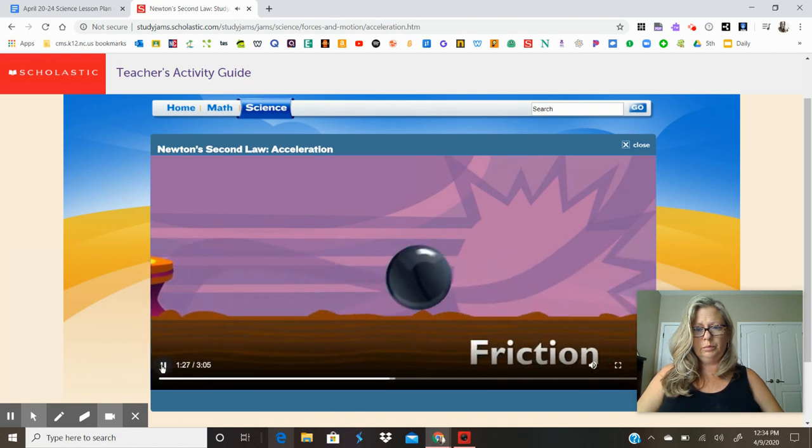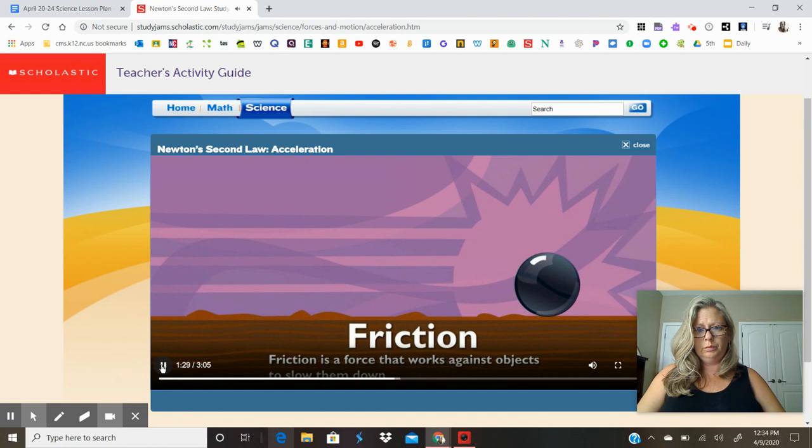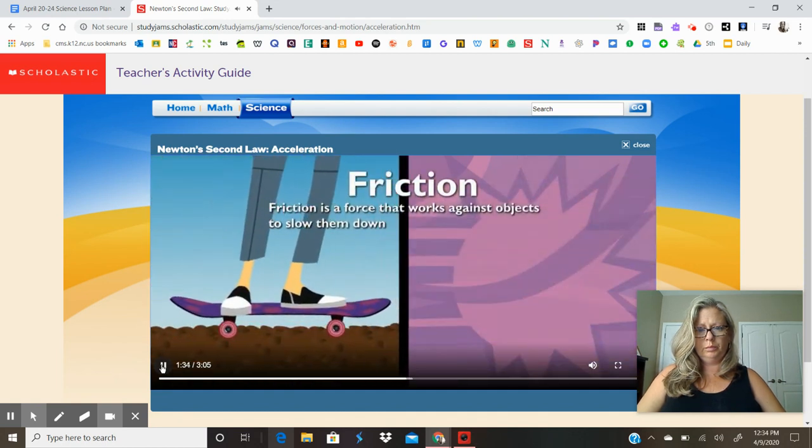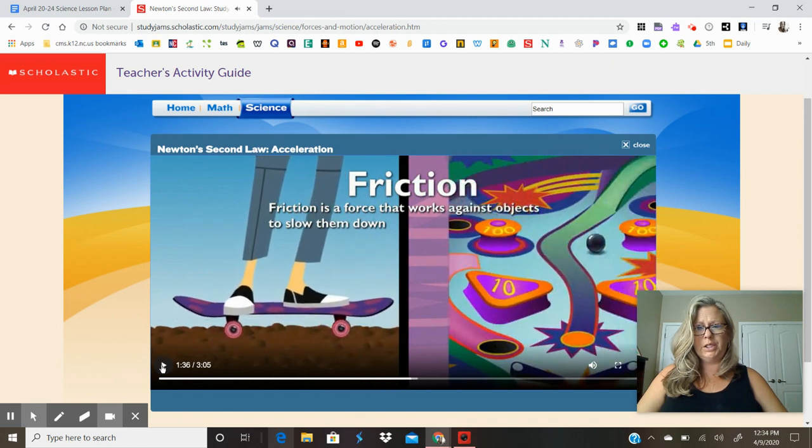What's the difference? A lot. Friction is a force that works against a moving object, like when you ride your skateboard over gravel on the road. Okay, so let's stop there for a second. Just so you know, and this is just a technicality, but inertia is not a force. Inertia is a property. And I think I mentioned this in a different video. Bill Nye says this at the beginning of every one of his shows. He says, inertia is a property of matter, right? It's a property. And remember, properties are used to describe things. So inertia is a descriptive word. It's not a force, right?